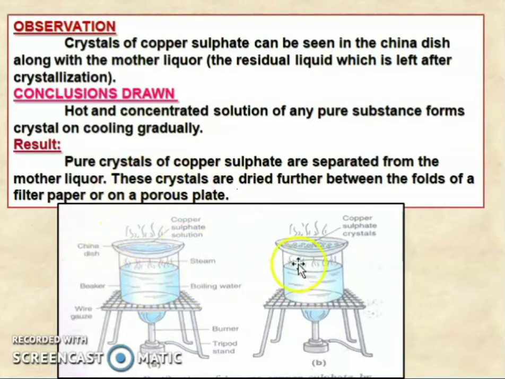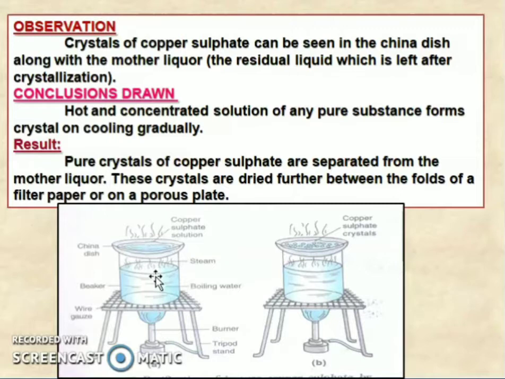Now this is a diagram for the crystallization method. Here you can see a water bath. A water bath means we take a beaker inside water and we are not heating directly, just like when we make dhokla. We put water in a vessel, put the dhokla batter inside and then boil.